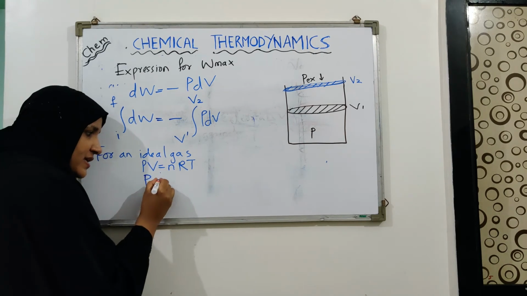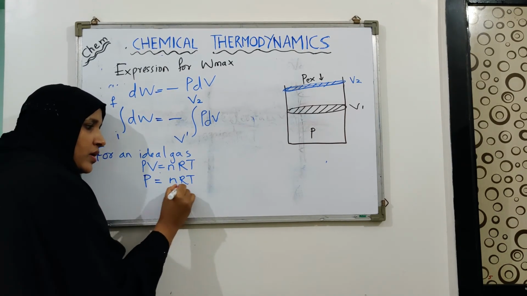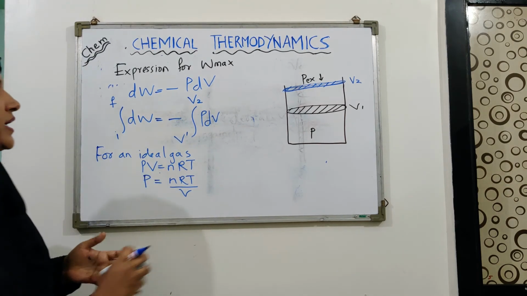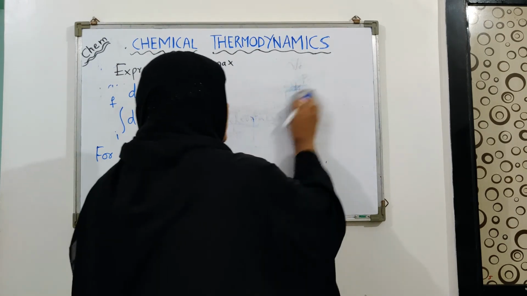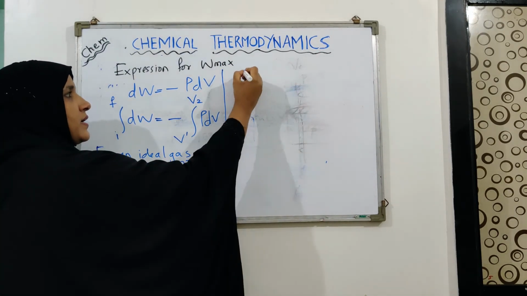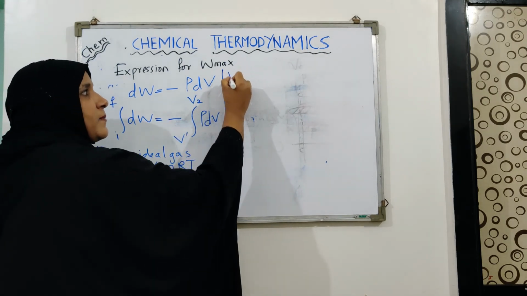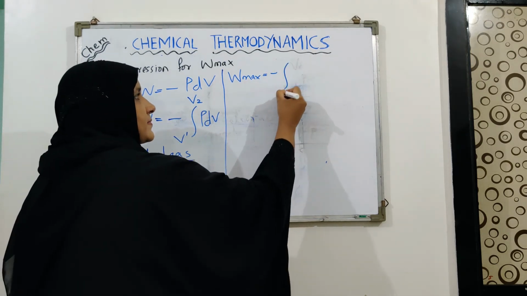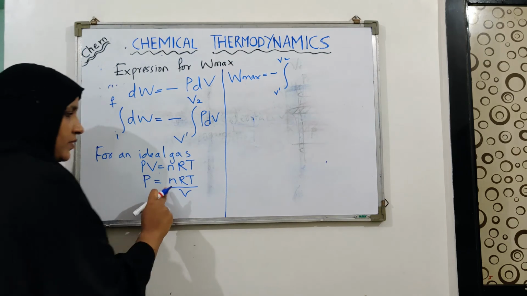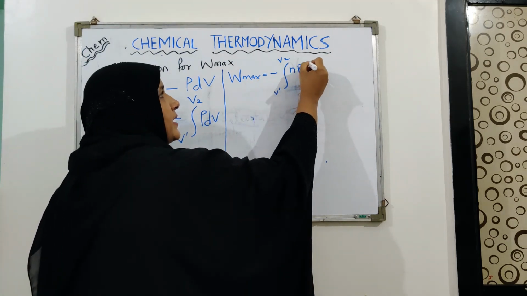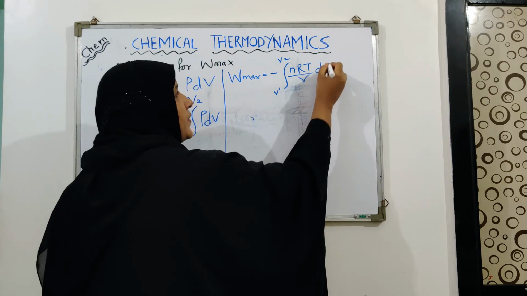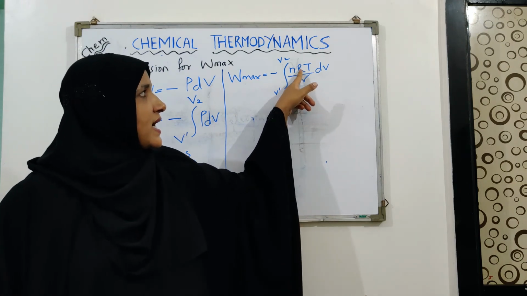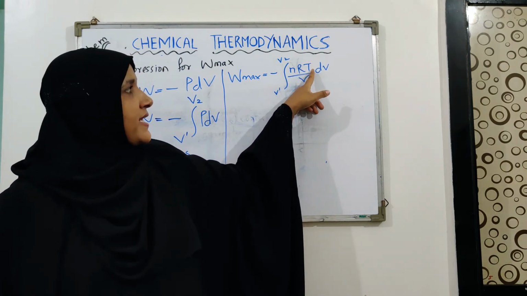Now here, P equals nRT upon V. Let us substitute the value of P into the above equation. When we substitute it, dW becomes W max equals minus the integral from V1 to V2 of nRT upon V into dV. Now what is n here? n is the number of moles of gas, R is the universal gas constant and T is temperature.